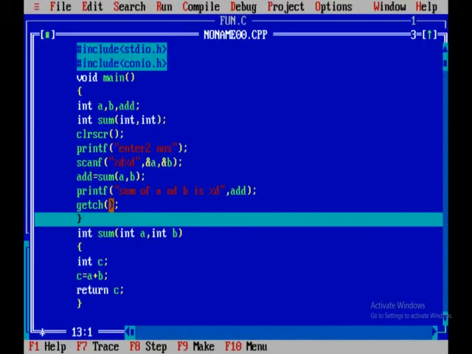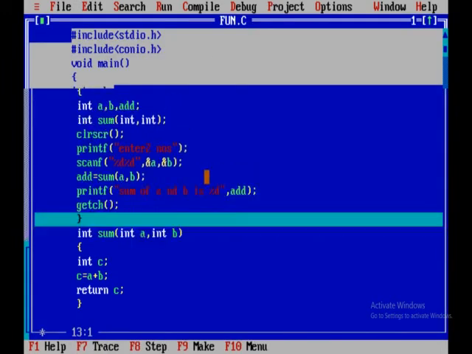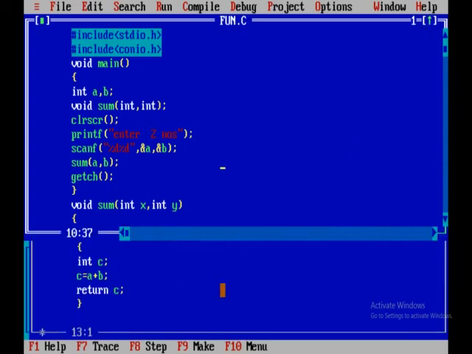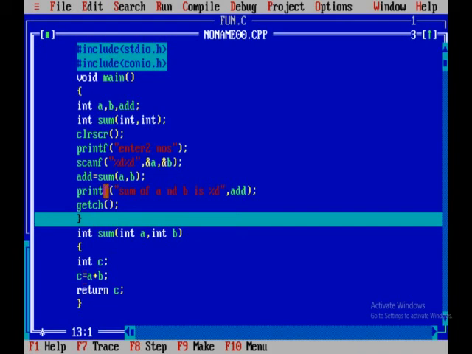Now understood the difference between the previous program and this program? If you want, look at it. In this, what are we doing? Enter two numbers, accept two numbers, pass two numbers, do the addition, print here only. But in the next program, we are just returning this back to the sum. So this is the difference between without return value and with return value. Okay. Now if you don't want to do any parameter accepting here and printing, simply call the sum function and accept the variables here only, do the calculation here also.